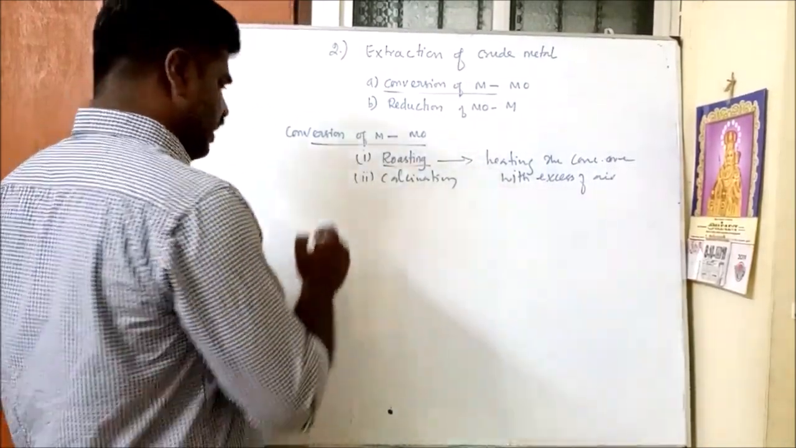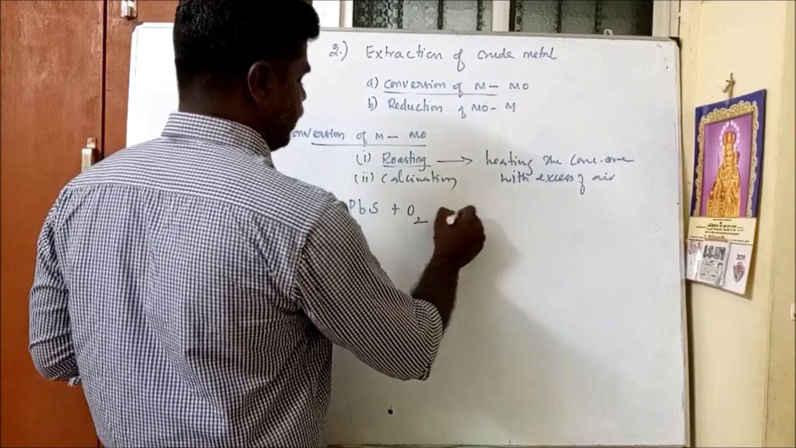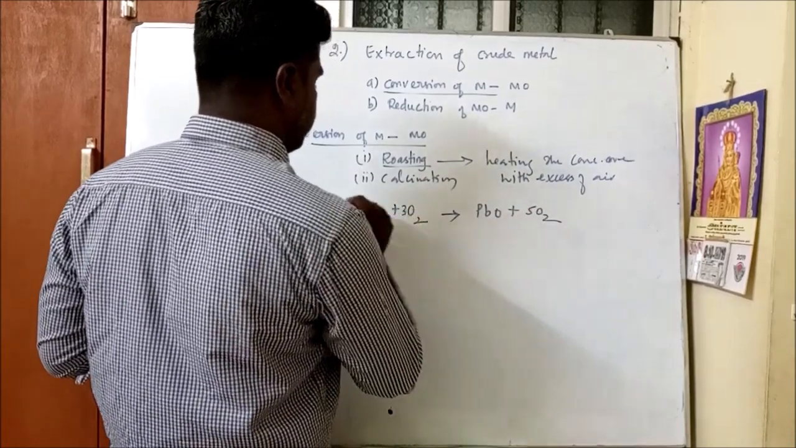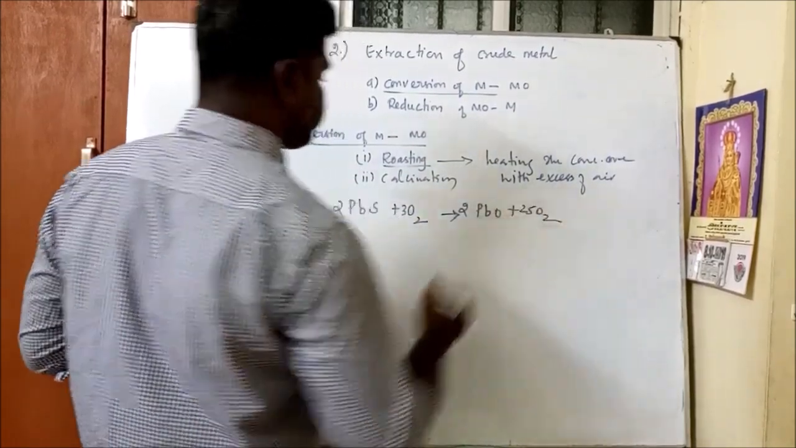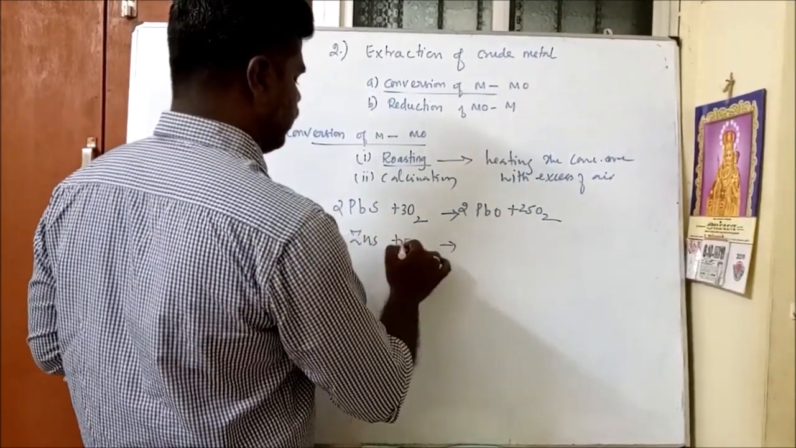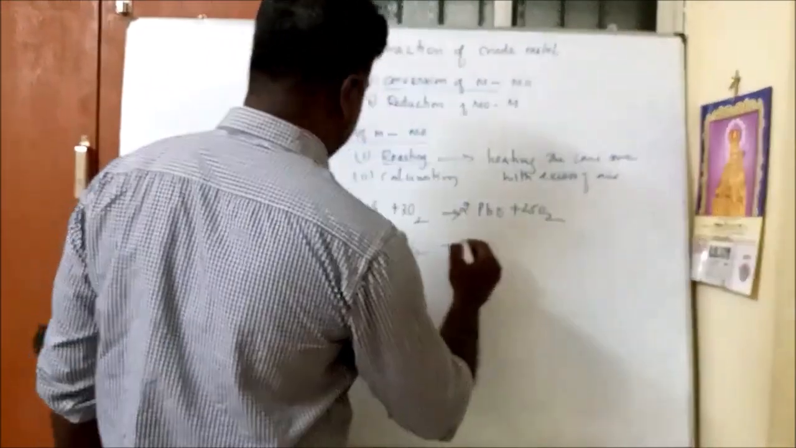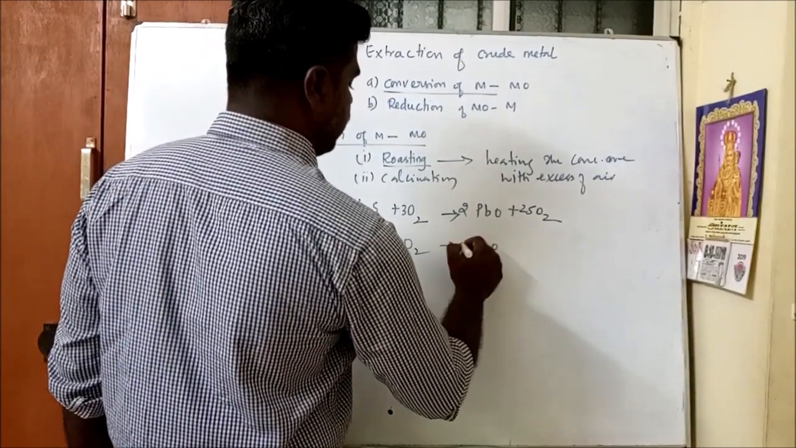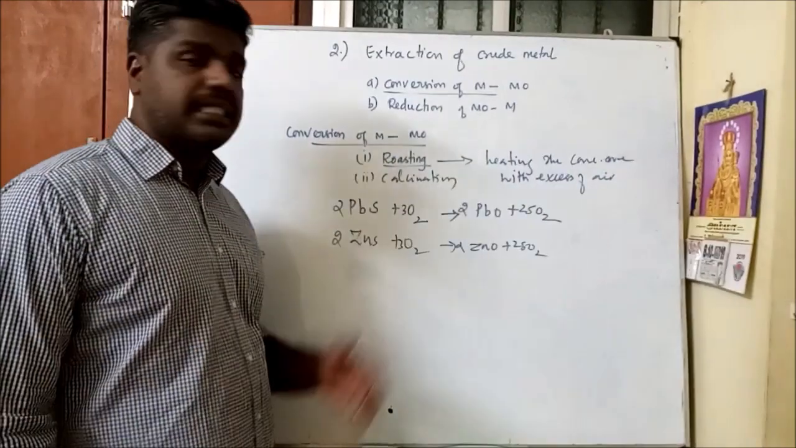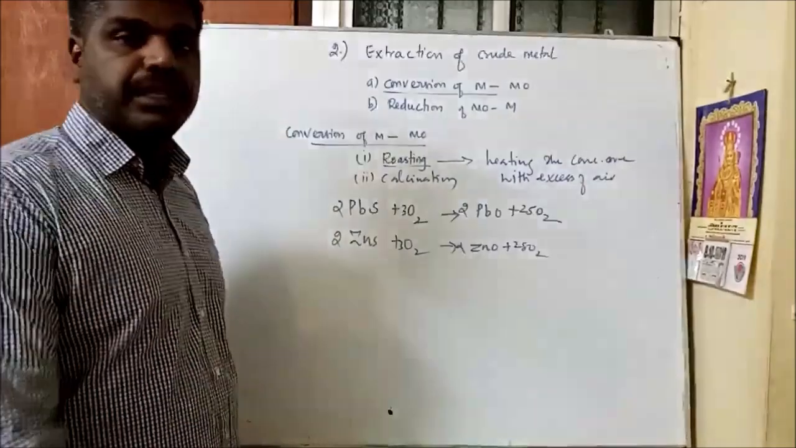There are many examples. For example, lead sulfide is heated with the excess of air. It forms lead oxide plus sulfur dioxide. So this is the equation. For zinc sulfide, when it is heated with oxygen at 1200 degrees, because we need high temperatures, a high amount of energy, it gives zinc oxide plus sulfur dioxide. We can even use roasting in the extraction of copper: cupric sulfide is converted into cupric oxide.